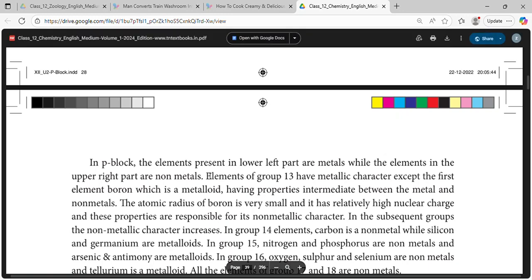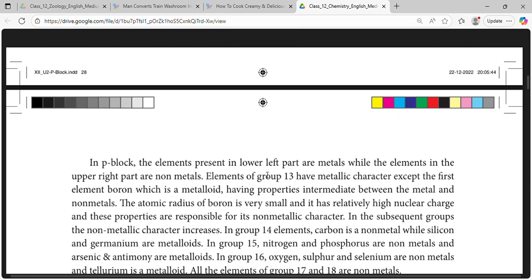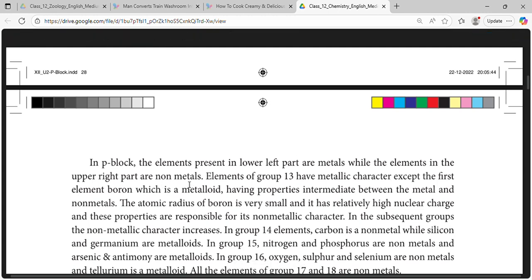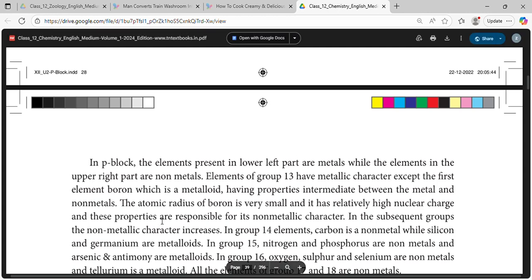In p-Block, the elements present in the lower left part are metals, while the elements in the upper right part are called non-metals. Elements of group 13 have metallic character except the first element, boron, which is a metalloid, having properties intermediate between the metal and non-metals.